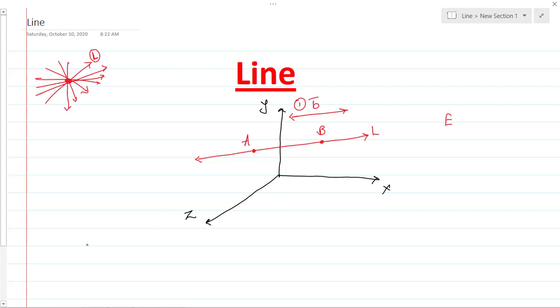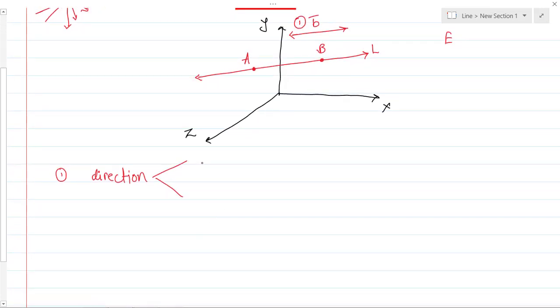So the first thing I said is that to define a line I need a point through which it is passing, and another is the direction. The direction of a line is very important because each and every line has a different direction in 3D space. So how can we define the direction? There are two cases. Either you give a line parallel to the original line, or you give another point lying on the same line.